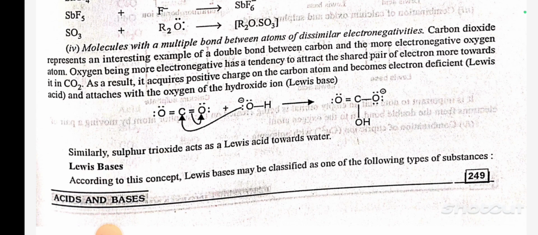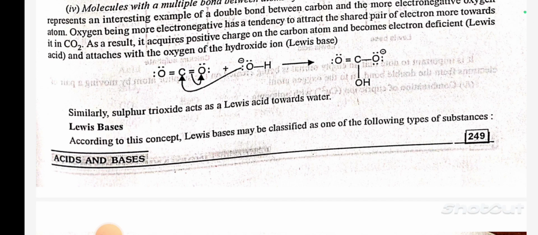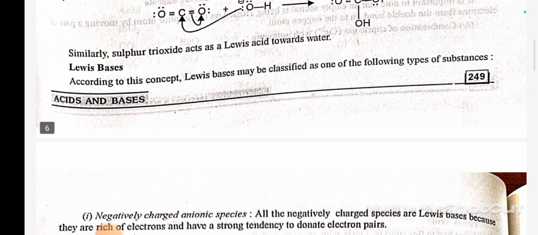Carbon dioxide represents an interesting example of a double bond between carbon and the more electronegative oxygen atom. Oxygen, being more electronegative, has a tendency to attract the shared pair of electrons more toward it in CO2. As a result, carbon acquires a positive charge and becomes electron deficient and attaches with the oxygen of the hydroxide ion, the Lewis base. Similarly, sulfur trioxide acts as a Lewis acid toward water, the Lewis base.